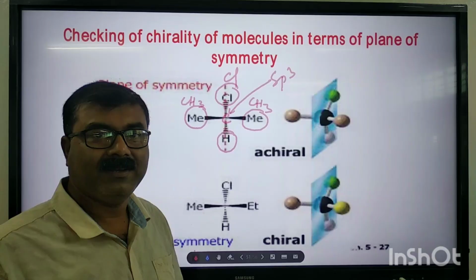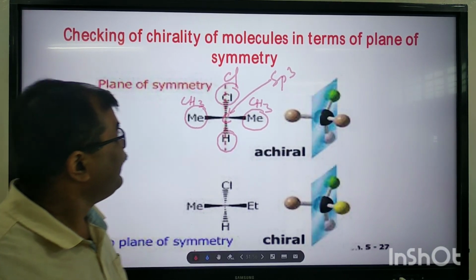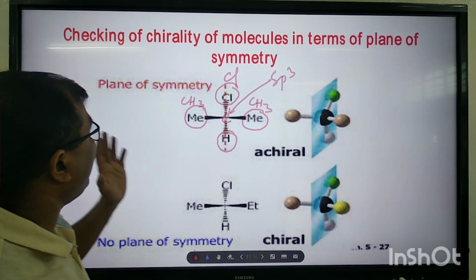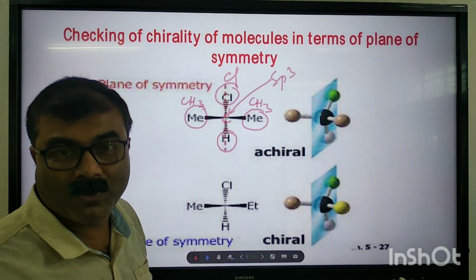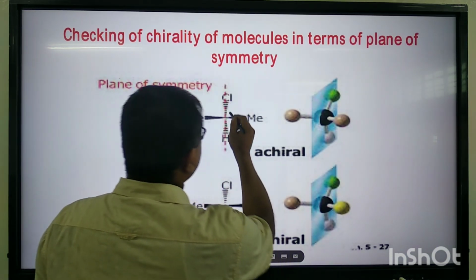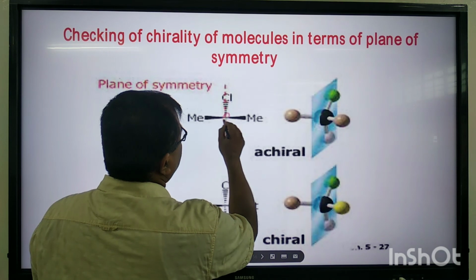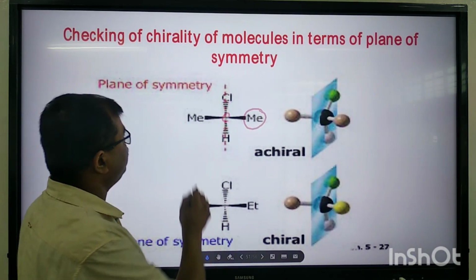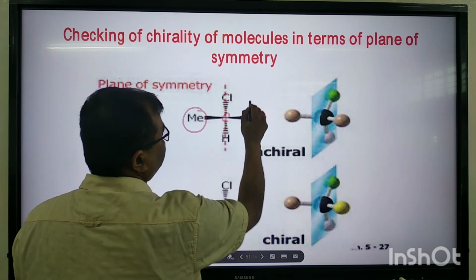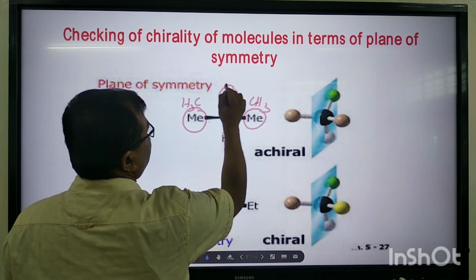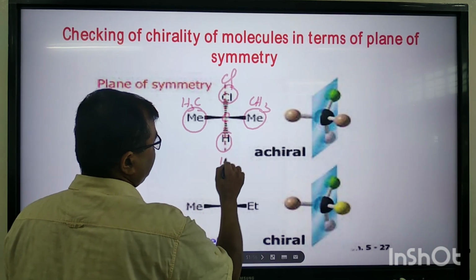Let us see some more. So my dear students, let us see in terms of plane of symmetry how we can check the chirality of molecules. I have taken two examples here. You see, this is carbon, this is a methyl group, this is also a methyl group, CH3, this is chlorine, this is hydrogen.